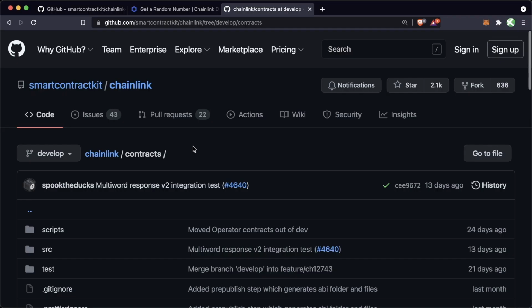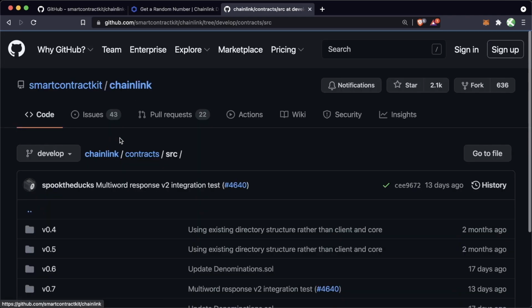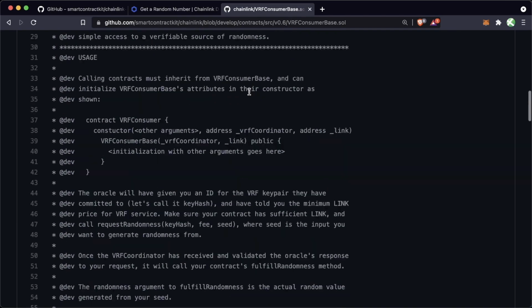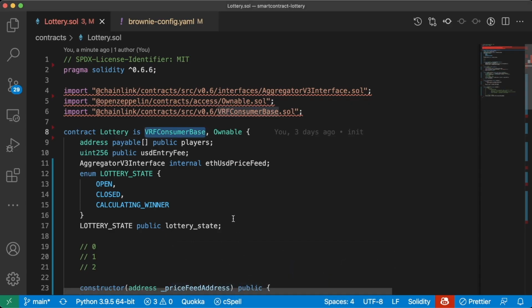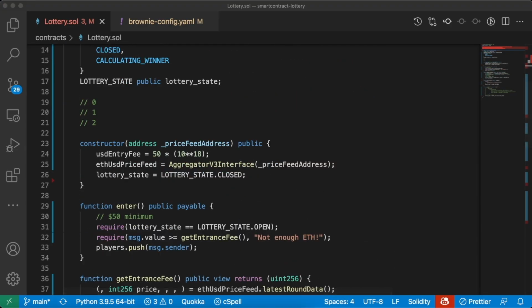and it's ownable. Let's take a look at this VRF consumer base in the Chainlink GitHub here. If we scroll down to the constructor of our VRF consumer base, we can see it takes these 2 parameters, the address of the VRF coordinator and the address of the Chainlink token. We can use a constructor of a contract inherited in our contract inside our constructor. So what we'll want to do is we'll want to come down to our constructor, and right after this public keyword, we can add any additional constructors from inherited smart contracts.